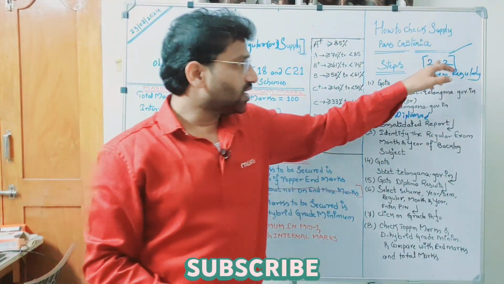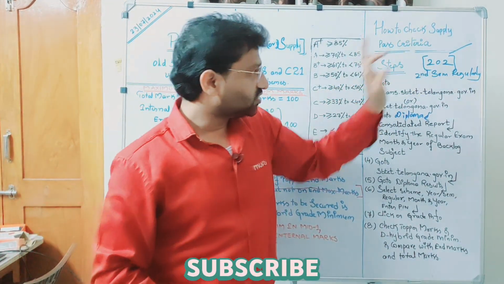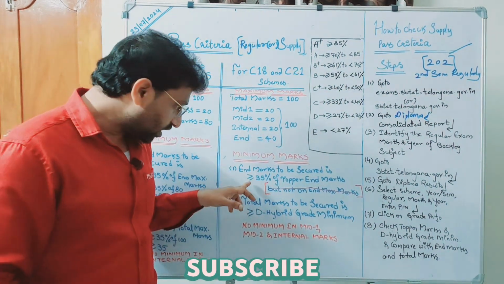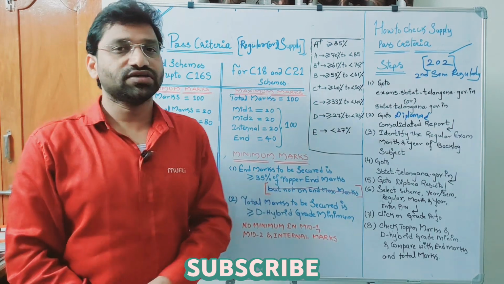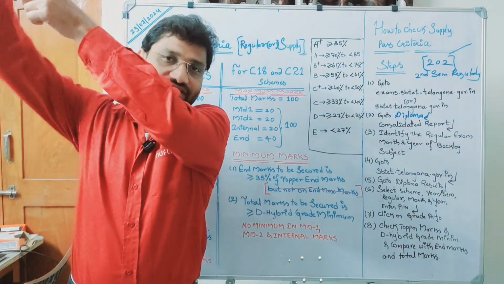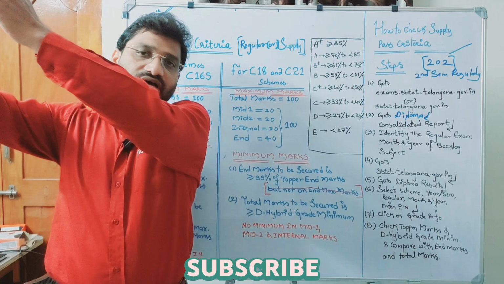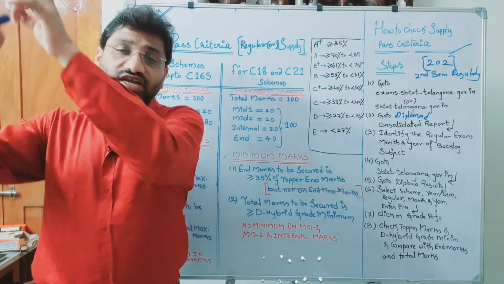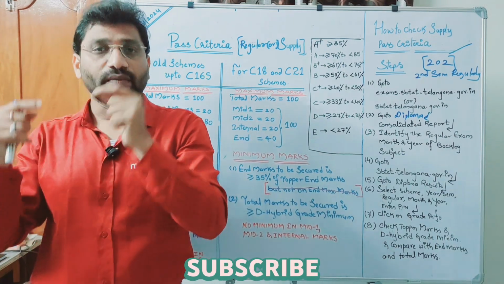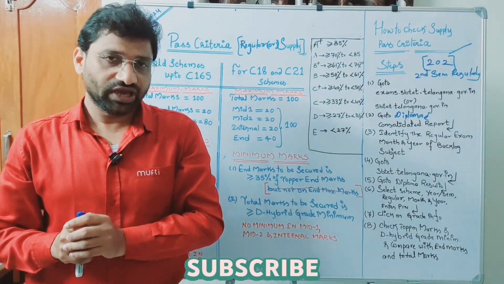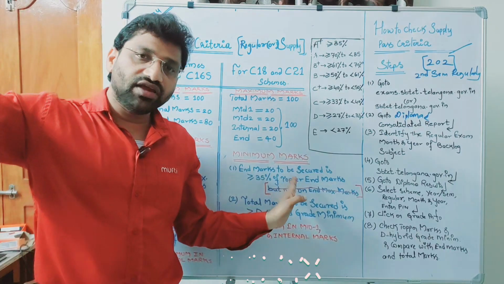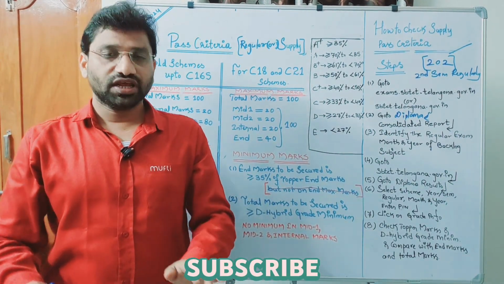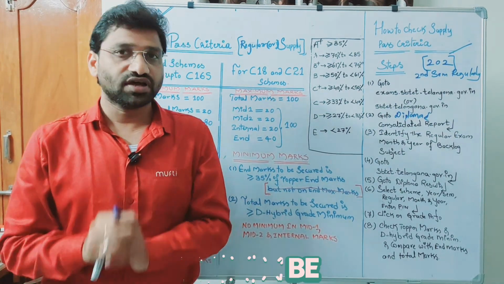Okay, you got some marks for the 202 subject in supplementary. That marks must be greater than or equal to 35% of top of marks in the regular event. So see the top of marks, then you know how many marks you have to get in end examination. See the D minimum, then you will know how many marks you have to get for 100. So take the grade information of the regular event and compare end marks and total marks. Then only you will come to know whether you have passed or not.